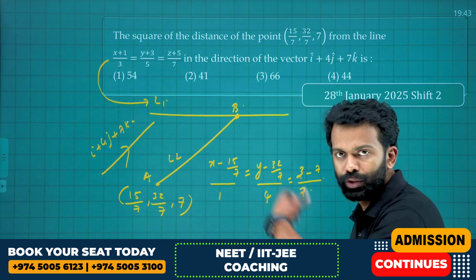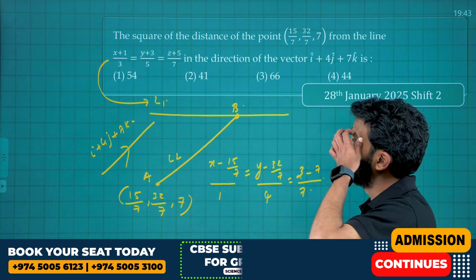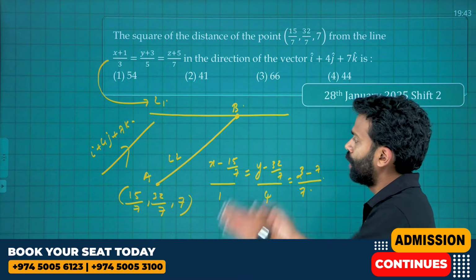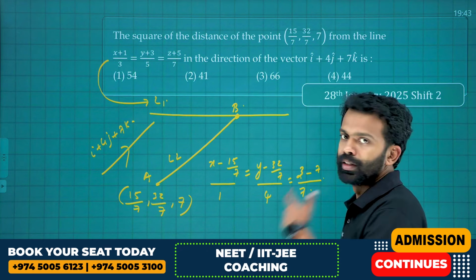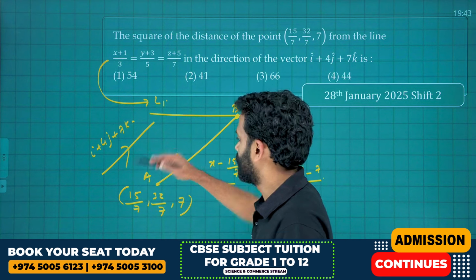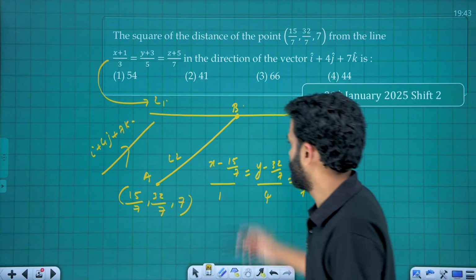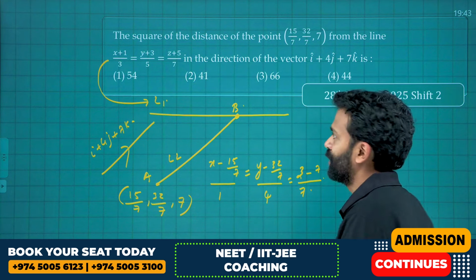Okay, so how are you going to solve this one? We formulated the equation of L2 and we have the equation of L1. So how are you going to proceed to get to the final answer? See, for that, let's rewrite the two equations, and to find the point of intersection, we need to move to the next slide.